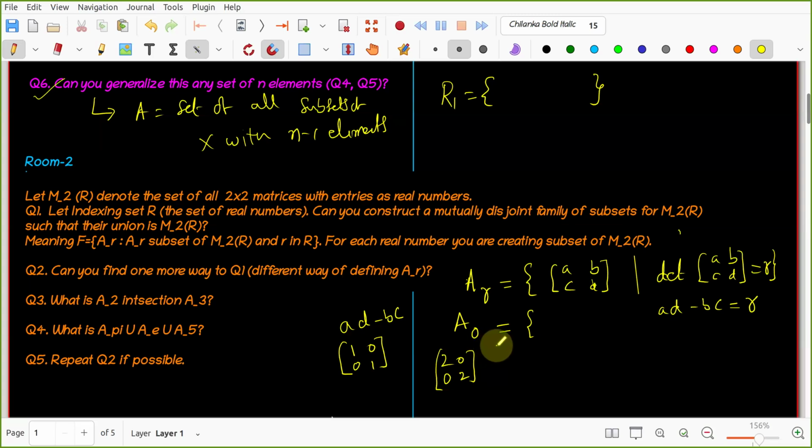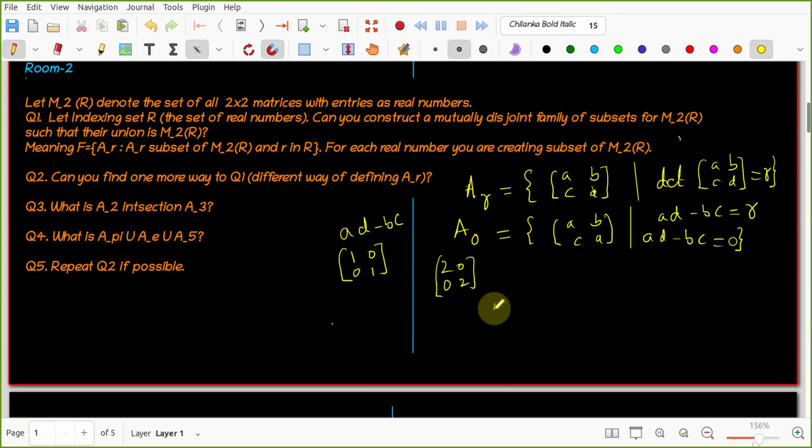So we list the matrices such that their determinant is equal to 0. Right. What is the set? The set contains all ABCD such that AD minus BC is equal to 0. Correct. Okay.